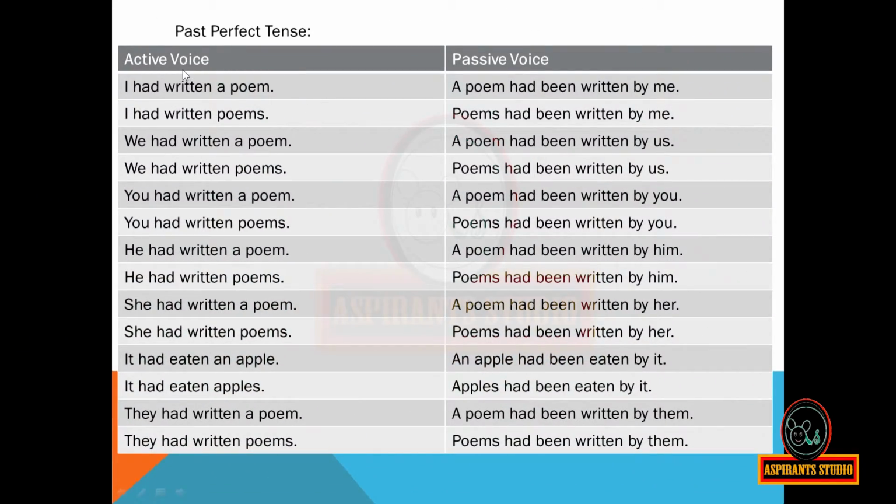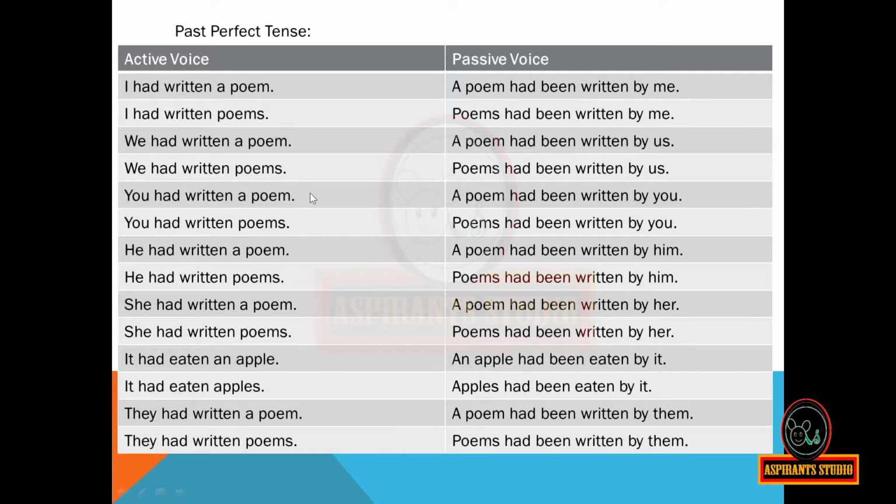When the active voice is in the past perfect tense, that is, for example, I had written a poem, then the passive voice will be, a poem had been written by me. I had written poems. Poems had been written by me. We had written a poem. A poem had been written by us. We had written poems. Poems had been written by us.